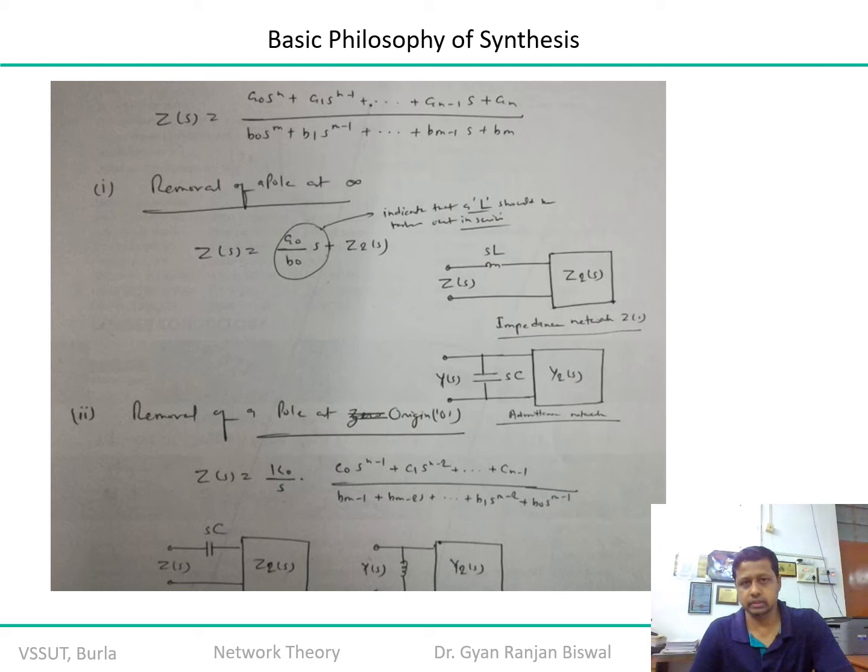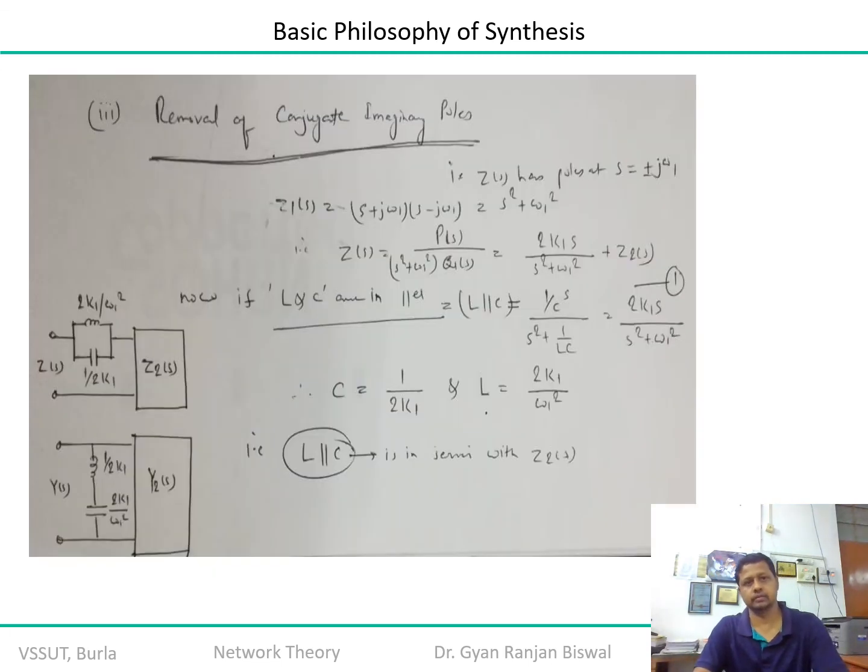Okay, both in terms of impedance function and admittance function, and we also conclude the removal of a pole at the origin, that we also discussed in terms of impedance and admittance function. Right. Now let us continue our discussion. The removal of complex imaginary poles.